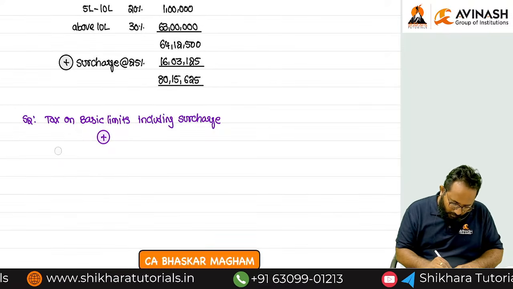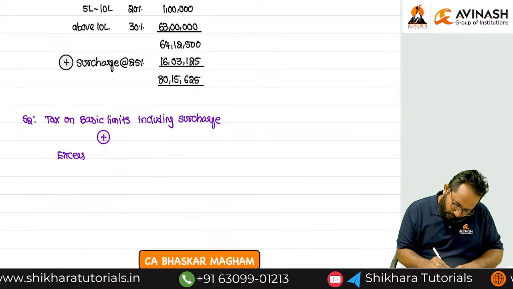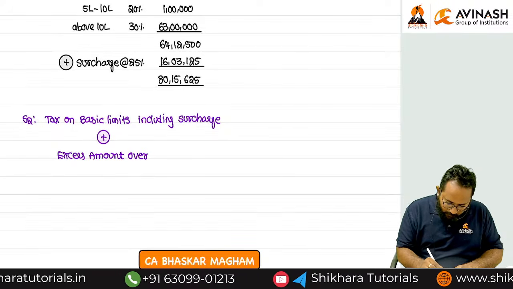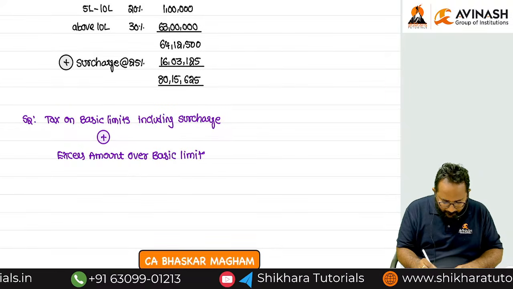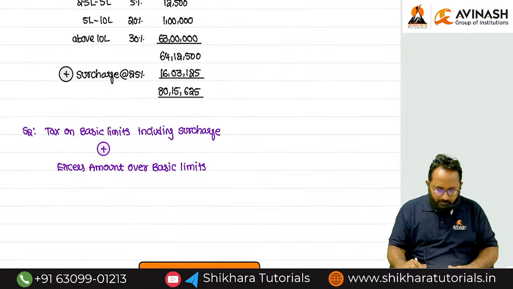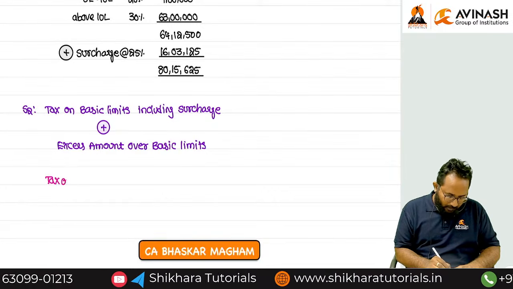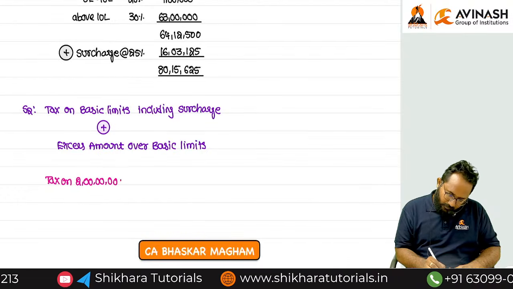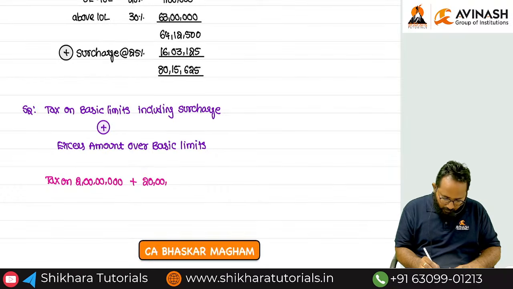Excess amount over basic limit. Excess amount over the basic limit. But tell me, if you identify, we have to calculate tax on how much, ma? First 2 crore. Yes, basic limit, that is 2 crore. But additionally, whatever we earned, how much, ma? 20 lakh we have to give it.